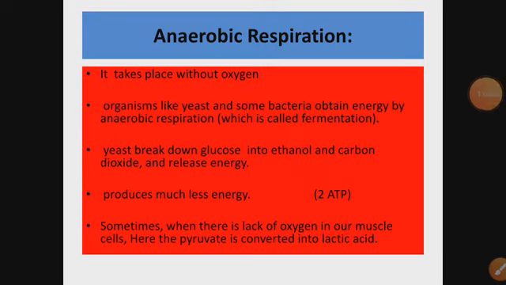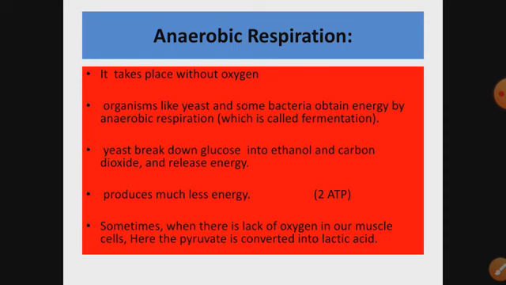A brief review of anaerobic respiration. It takes place without oxygen. Ana means without oxygen, and it happens in yeast and bacteria, where they can respire anaerobically. Even if you don't give them oxygen, they can respire, and the ultimate products will be alcohol, carbon dioxide, and a small amount of energy, that is 2 ATP.